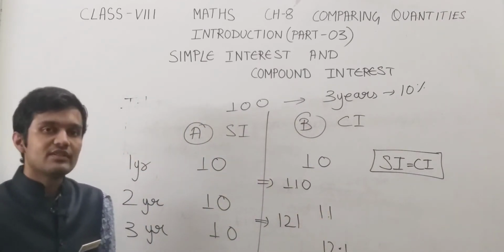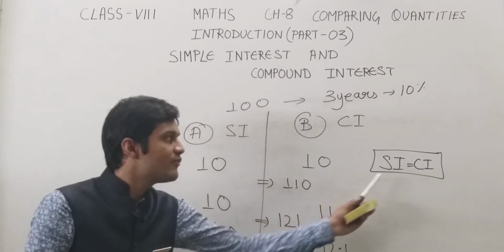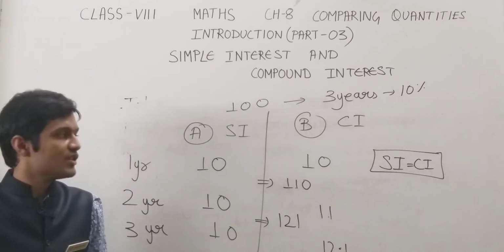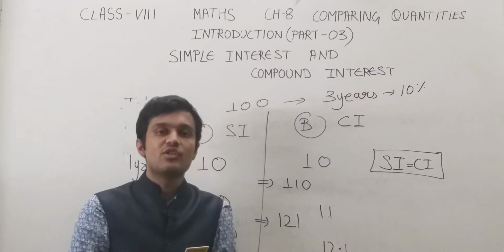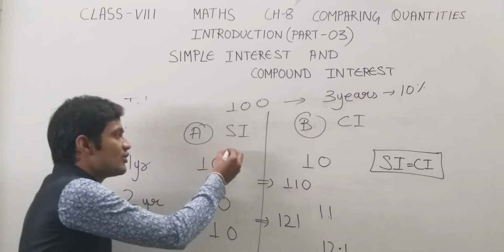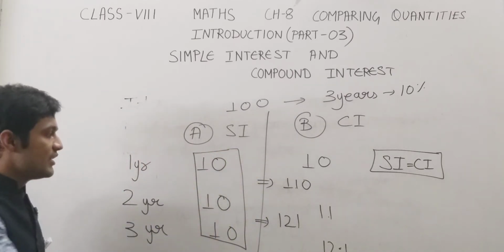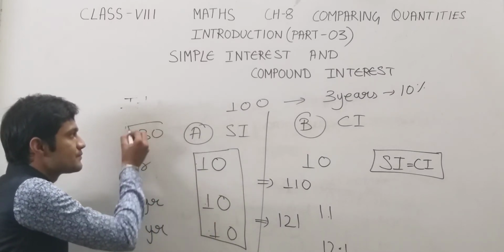Okay, so what we see here, simple interest and compound interest for the first year are the same, but for the second, third and so on, it will be different, and the amount of compound interest will always be higher than simple interest. So if I want to calculate the total simple interest paid after 3 years, that will be 10 plus 10 plus 10, 30.